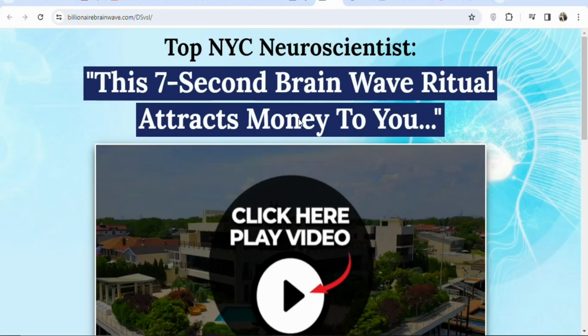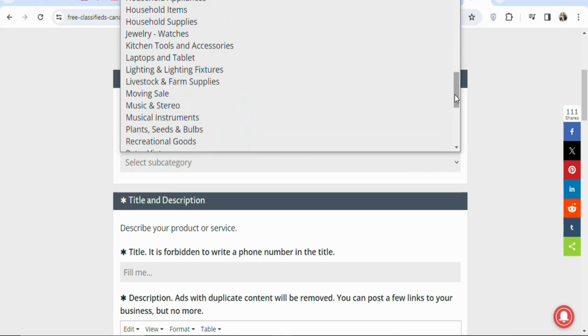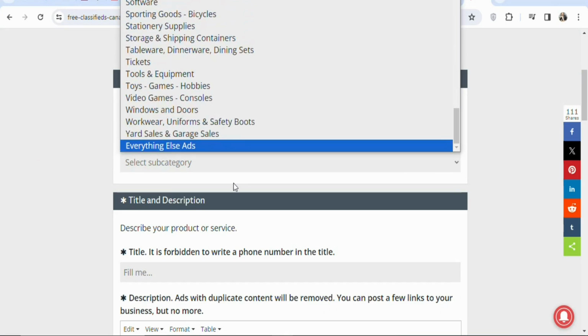As you can see, this is the product landing page. This is about how to train your brain to attract money. So when you look at the subcategories, there's nothing like that. So what you have to do is scroll down. Once you scroll down, you can see everything else, so select that.